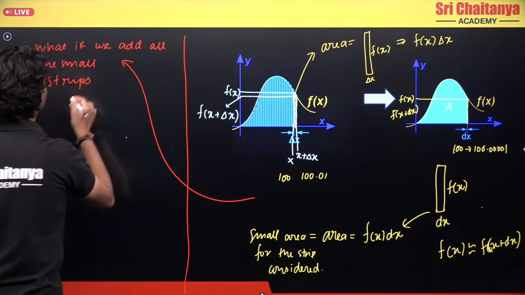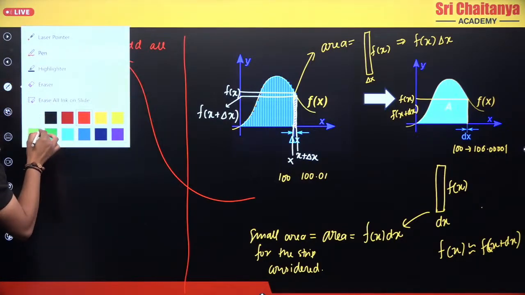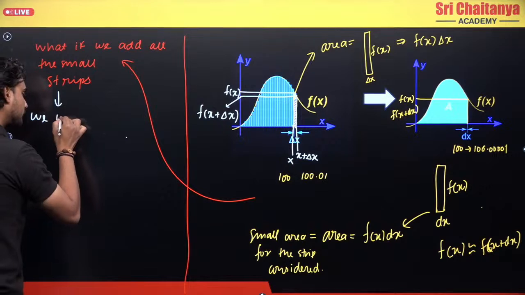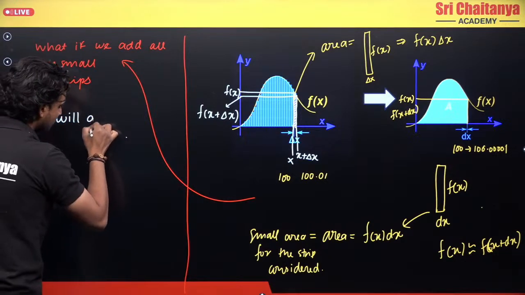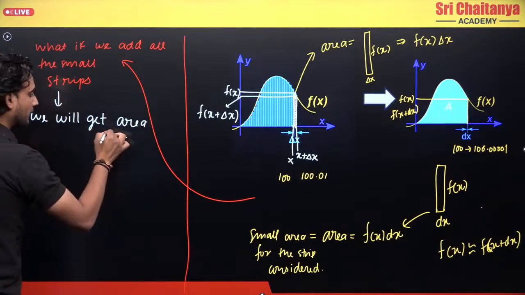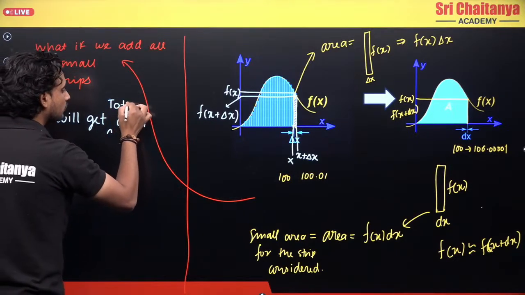What do we get? If I add all the small strips, we will get, I can say, the total area under the curve, no?